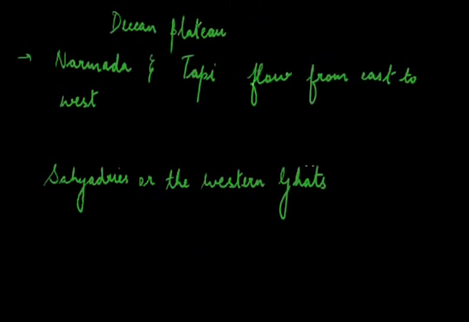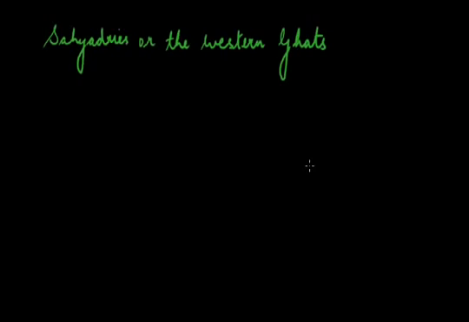So let us write down the important peaks or the hills and the gaps of the Sahyadris or the Western Ghats. I've said that these form almost a continuous wall and can be crossed only through gaps.